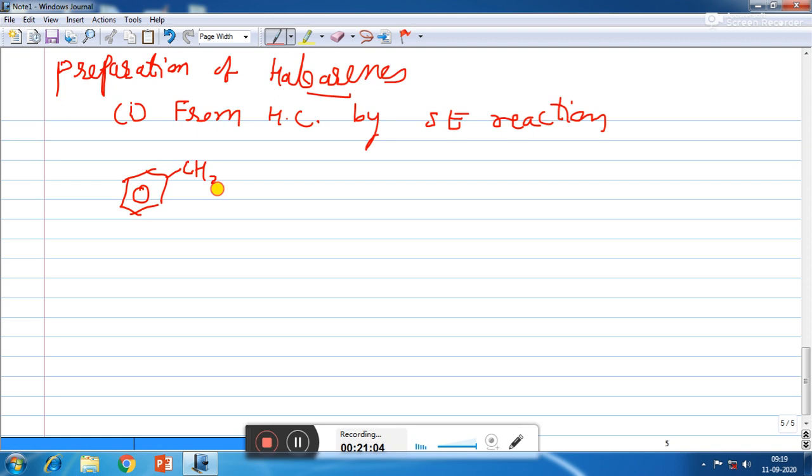So suppose we are having toluene. When it is treated with halogen, where halogen may be chlorine or bromine, in the presence of a Lewis acid catalyst such as iron in dark, then the methyl group being an ortho para directing group, halogen may replace either hydrogen from ortho or hydrogen from para.